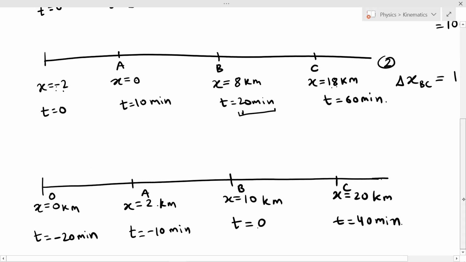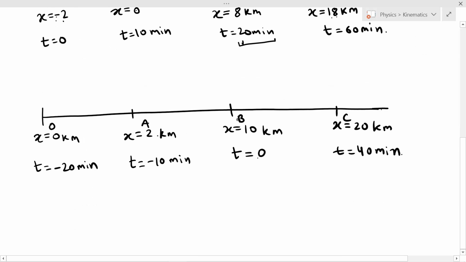Now look, my observer is situated here, and when the taxi driver reaches the position B, he starts his clock. So here you can see the time is negative. That doesn't mean the time is going backwards. It only means that the observer started his clock 10 minutes after the taxi driver reached the point A. So 10 minutes after reaching the position A, the observer started his clock.